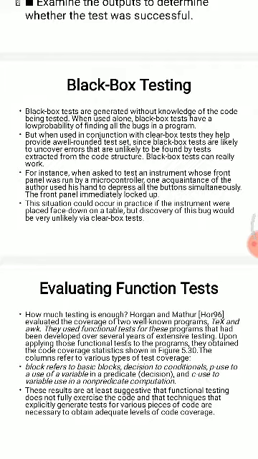These results are at least suggestive that functional testing does not fully exercise the code, and techniques that explicitly generate tests for various pieces of program code are necessary to obtain adequate levels of code coverage.